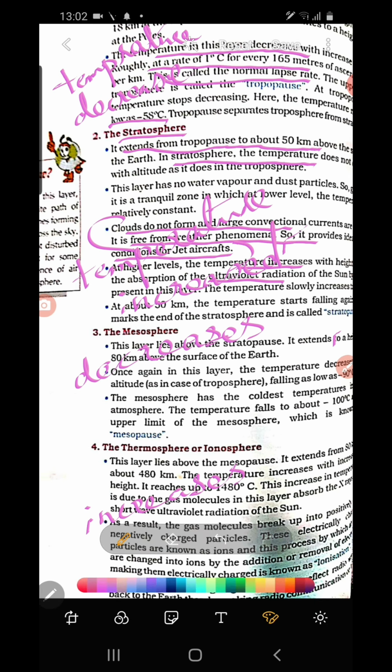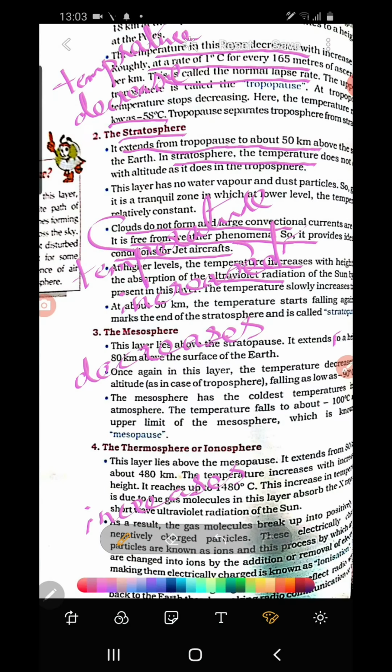So it is easy to remember. Troposphere, the first layer, temperature decreases. Then the stratosphere, the second layer, temperature increases. Again the mesosphere, temperature decreases. Again the thermosphere, temperature increases. That means in the troposphere, temperature decreases with the increase of altitude. Then in the stratosphere, temperature increases with the altitude. Then in the mesosphere, temperature decreases with the altitude. Again in the thermosphere, temperature increases with the altitude. It is easy to remember if you remember in such a way. Okay.